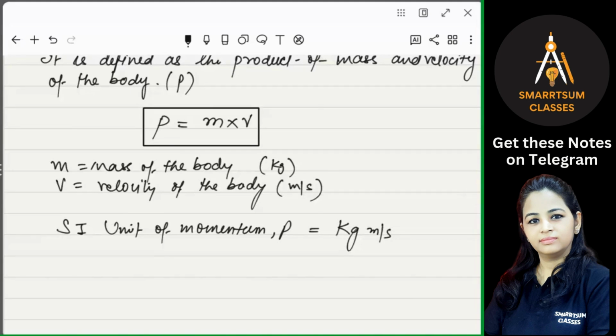Getting it? Have you ever seen that whenever you are moving on some expressways or highways, there is a speed limit for the vehicles? Have you noticed that? For a car, the speed limit may be 100 kilometer per hour, and for a bus or truck, it is 60 or 70 kilometers only. Do you know what is the reason behind it?